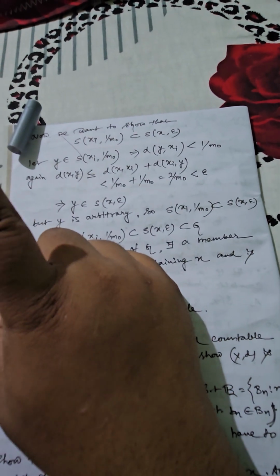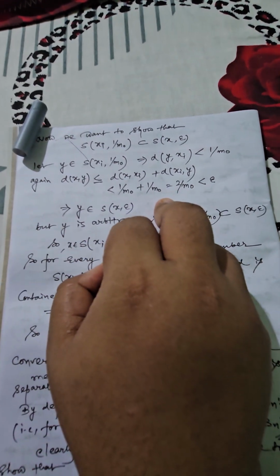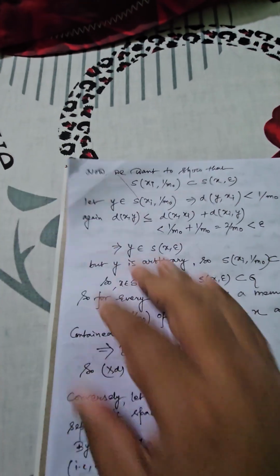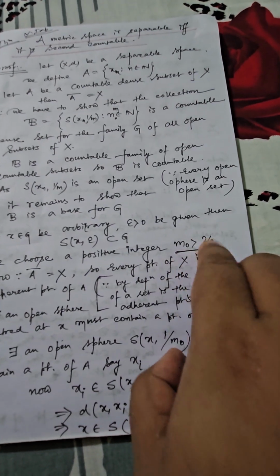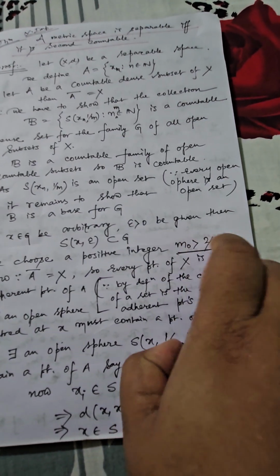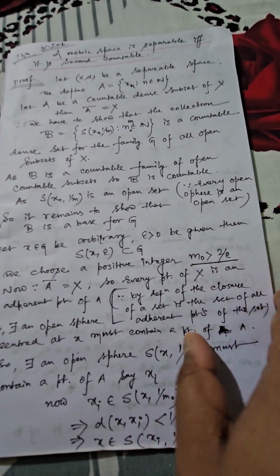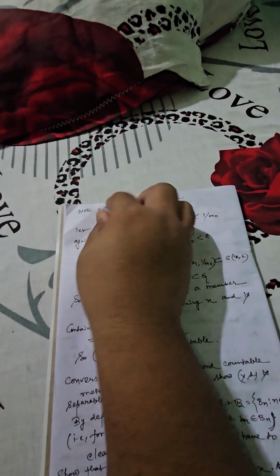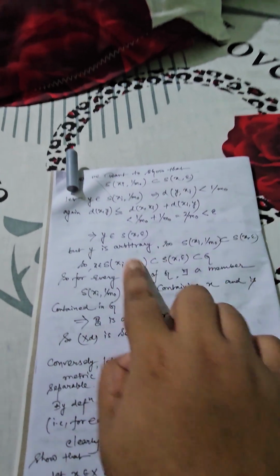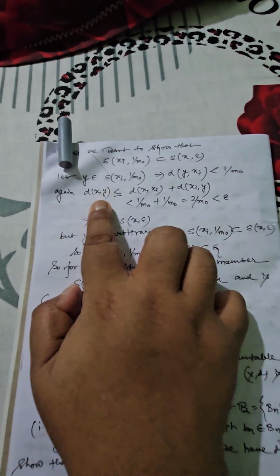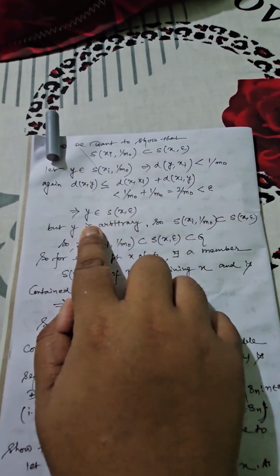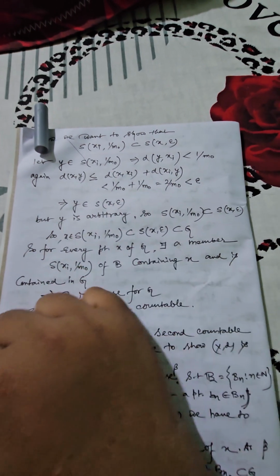Now I hope you can remember, as I mentioned earlier, why we have chosen this particular quantity to be less than epsilon. Again, if you can't remember, then recall the basic structure. What was the basic structure? Here I have considered m naught greater than 2 by epsilon. So technically m naught epsilon is greater than 2, or epsilon must be greater than 2 by m naught. So here the situation arises in such a way that you have obtained a 2 by m naught type of structure, and this part must be less than epsilon. So the distance between x and y is less than epsilon, and hence y is a part of S of x comma epsilon.